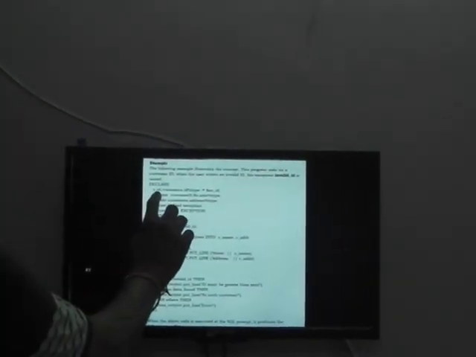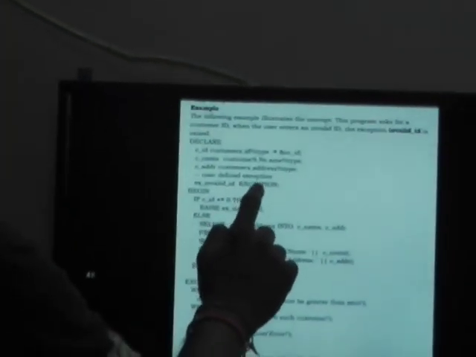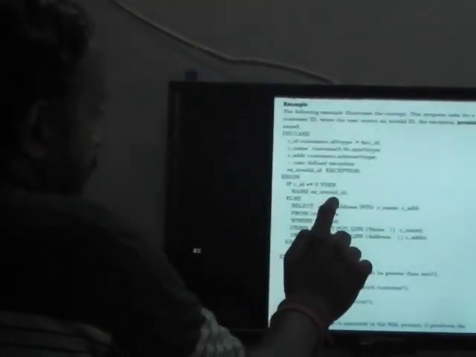So c_id: ID is the actual attribute in your customer table, but I will take c_id here. Whichever data type the attribute ID has is automatically assigned to c_id. Then c_name, c_address, and the user-defined exception. So if the ID is 0 or less, it will raise an exception.